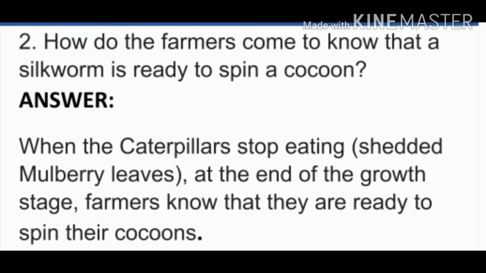See the next question, the second one. How do the farmers come to know that a silkworm is ready to spin a cocoon? See how they come to know. That is when the caterpillars stop eating. At the end of the growth stage, farmers know that they are ready to spin the cocoons, because at that time they will stop eating. They won't eat. When they stop eating, it means they are ready to spin the cocoon. So the farmers come to know that in this stage these silkworms are ready to spin the cocoons.